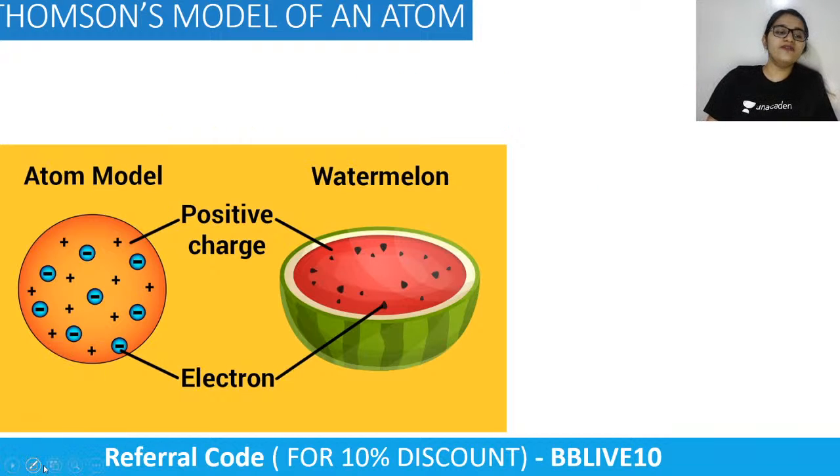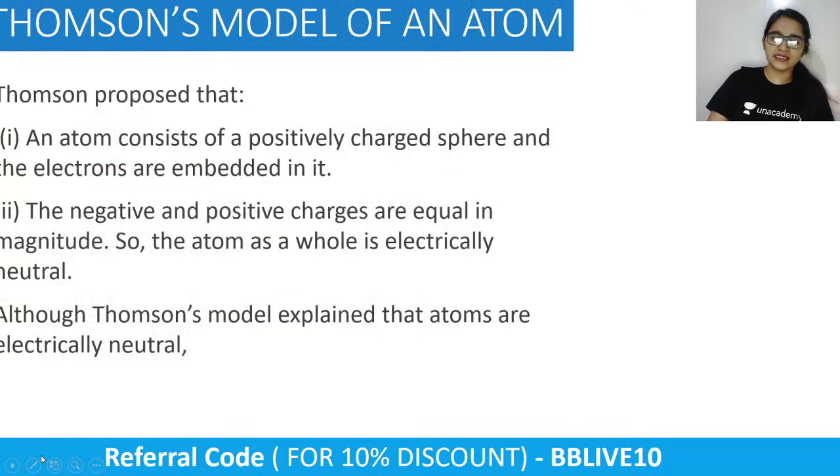So we have the whole big area of positive charge, and electrons, the negative charges, are just embedded into that area. People were like, okay, so what did he exactly propose?